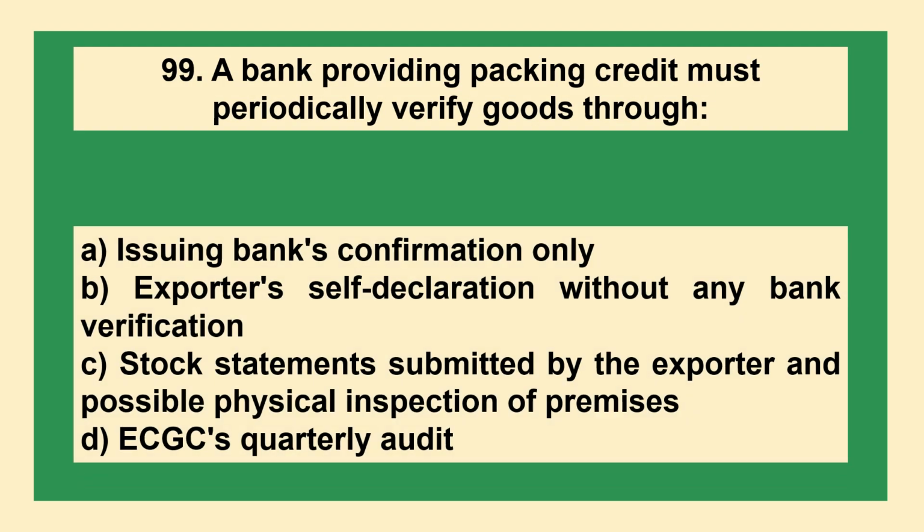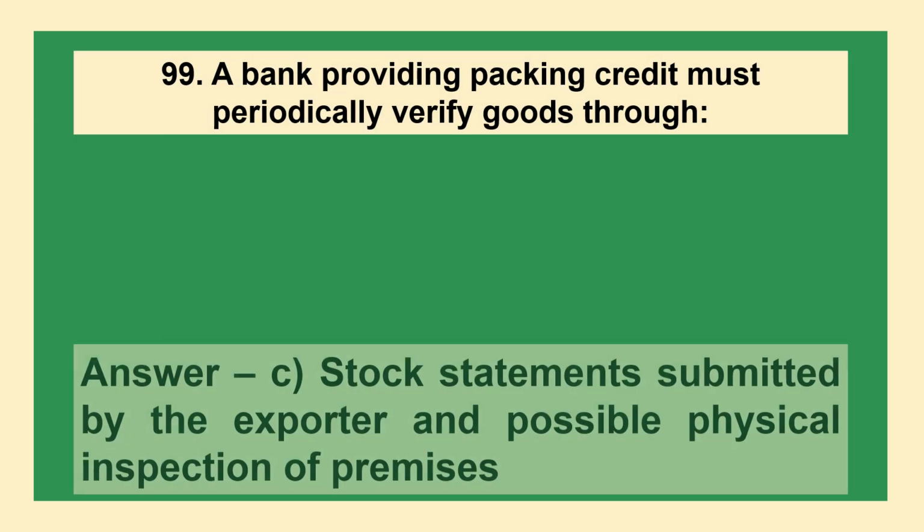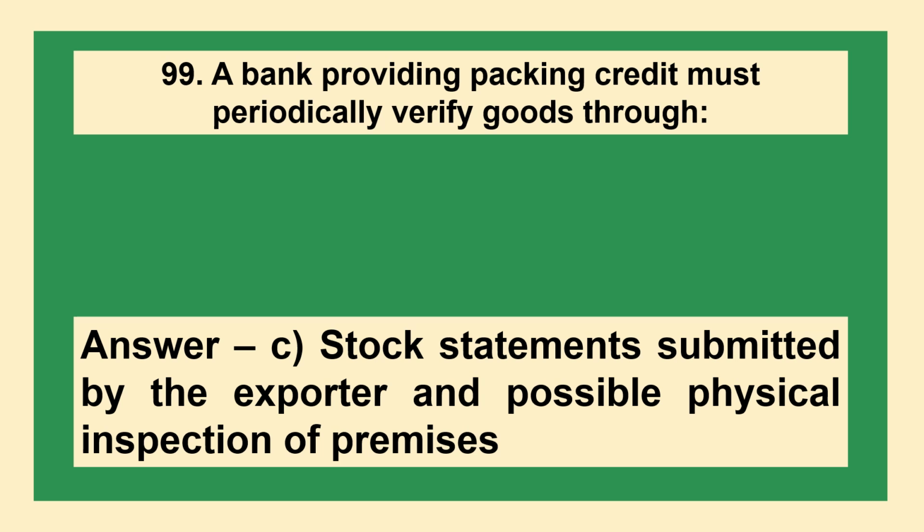The next question: a bank providing packing credit must periodically verify goods through option A, issuing bank's confirmation only, B, exporter self declaration without any bank verification, C, stock statements submitted by the exporter and possible physical inspection of premises, D, ECGC's quarterly audit. The answer is option C, stock statements submitted by the exporter and possible physical inspection of premises.